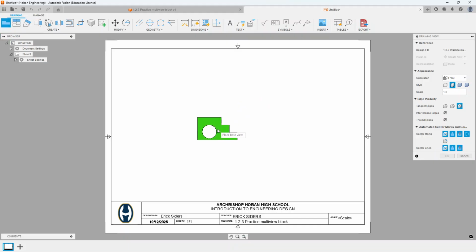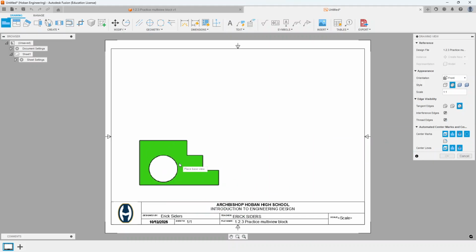After you do that, it'll make a new file. This is a drawing file, and then it immediately gives you the option to place the base view. Before we do that, though, over on the right, we have some window features we need to change. So starting at our appearance, our orientation is we want the front face showing. The scale, instead of being 1 to 2, we're going to do 1 to 1. And then the rest of these we can leave alone for now. So we can go click to place our base view, which is our front view, and then hit OK.